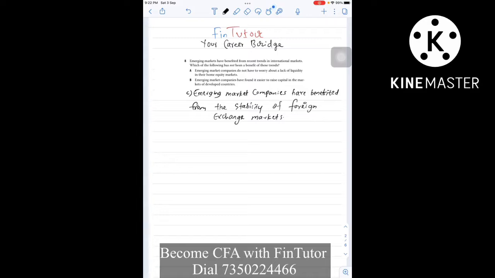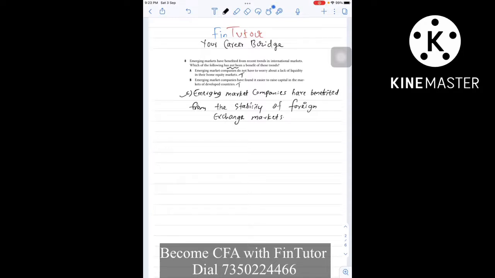Question number 8. Emerging markets have benefited from recent trends in international markets. Which of the following has not been benefit of these trends? So we need to find out which is the incorrect option out of A, B and C. A, emerging markets companies do not have to worry about lack of liquidity in their home equity markets. True. This is the correct statement. B, emerging markets companies have found it easier to raise capital in markets of developed countries. So this is also true. So option C is the correct answer.